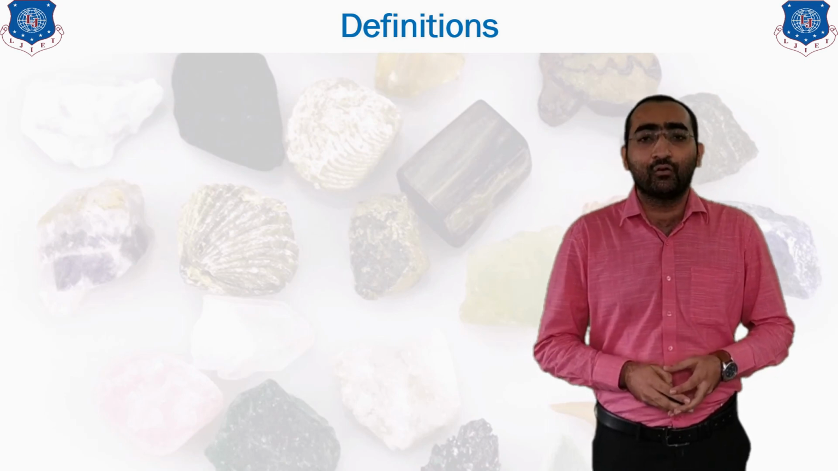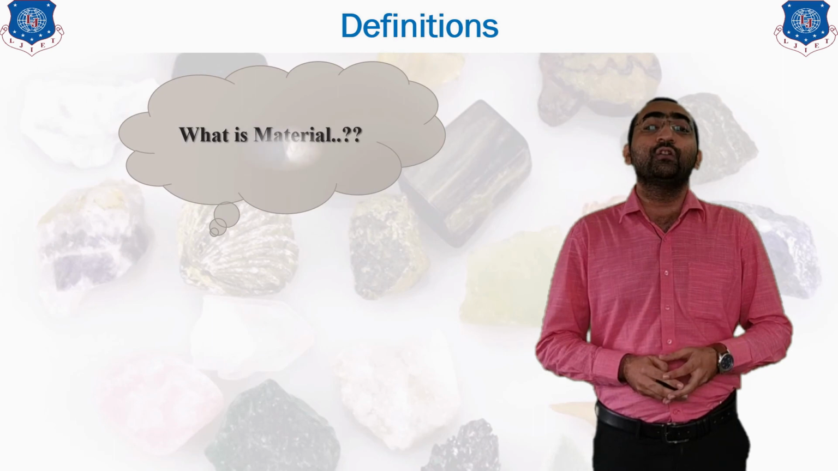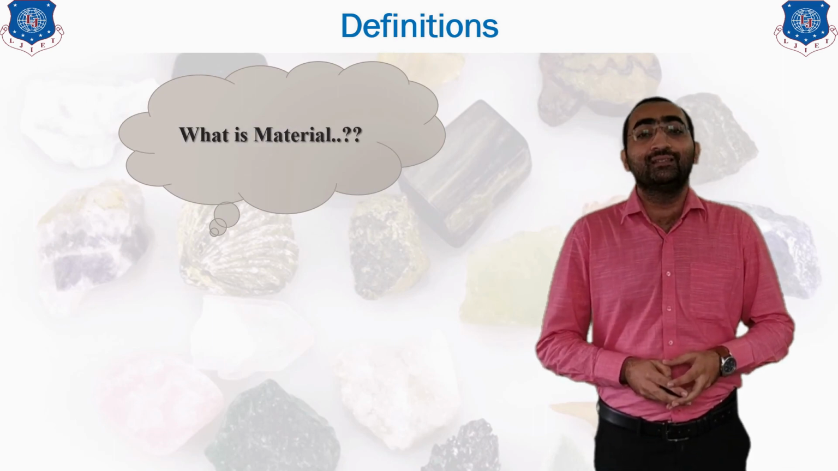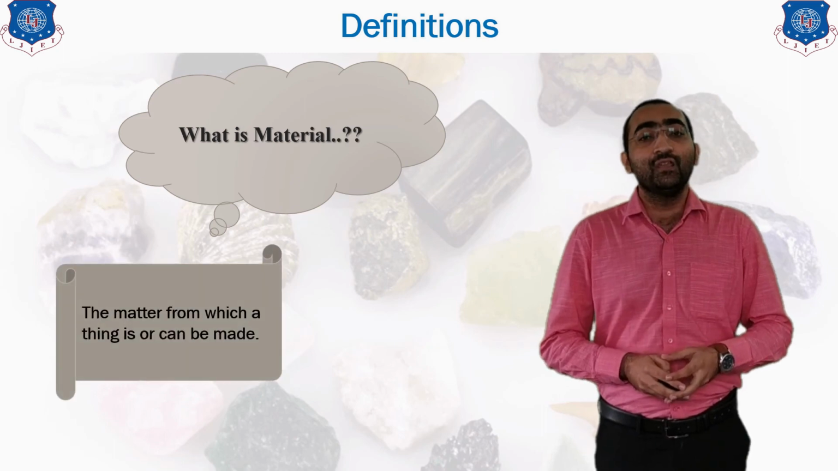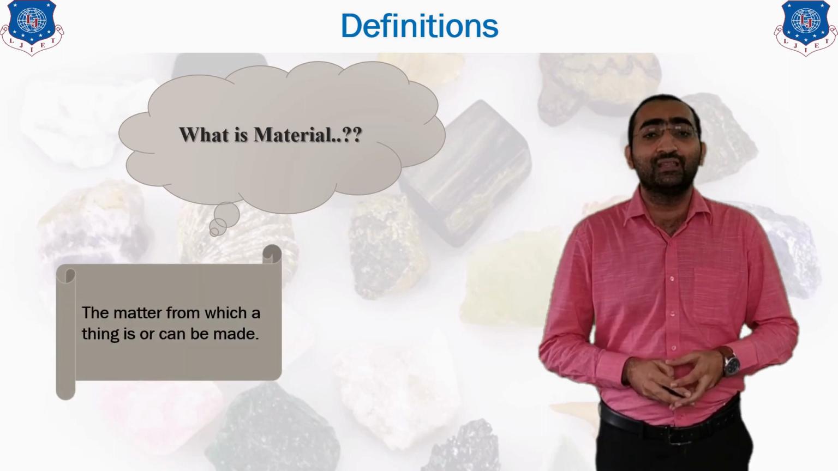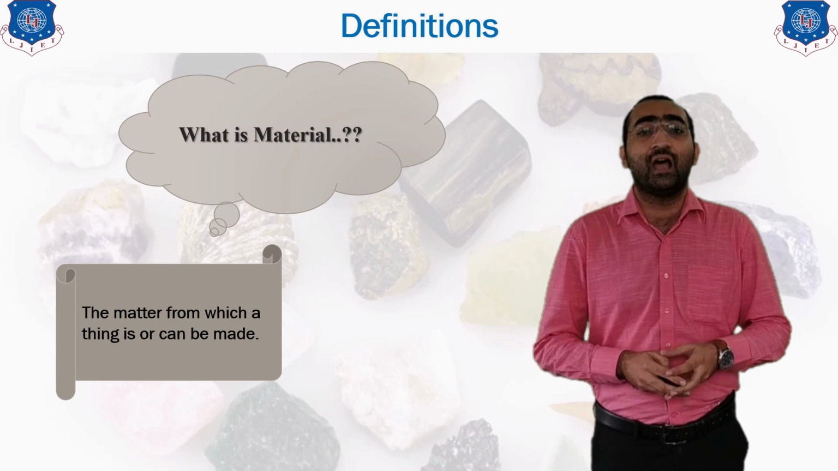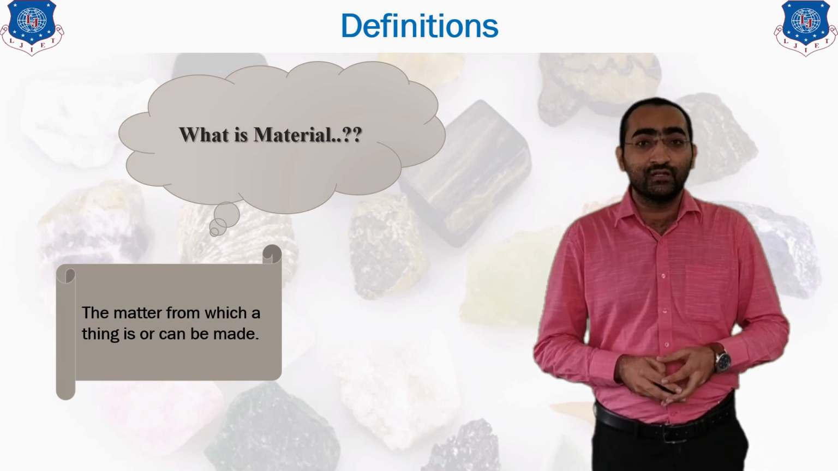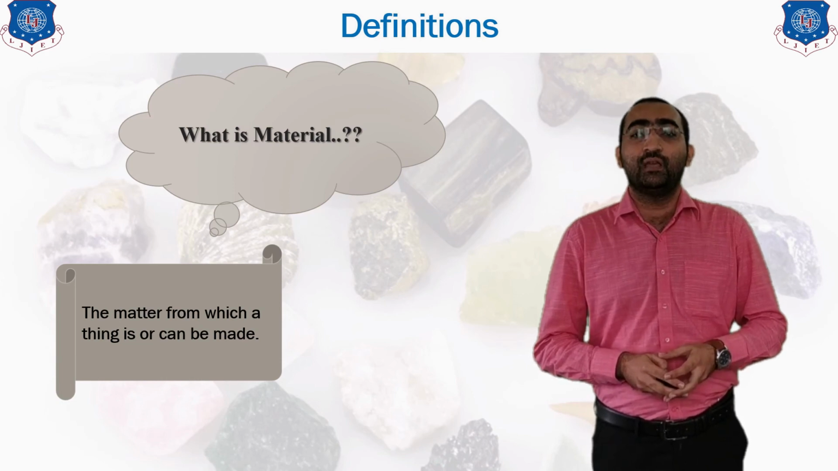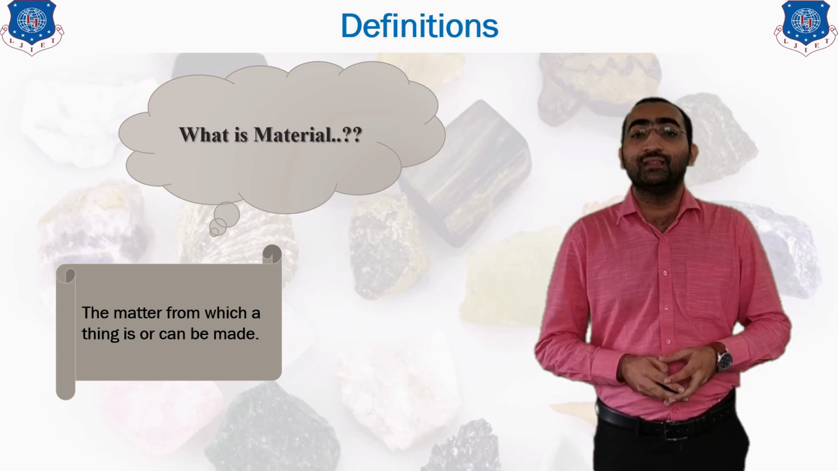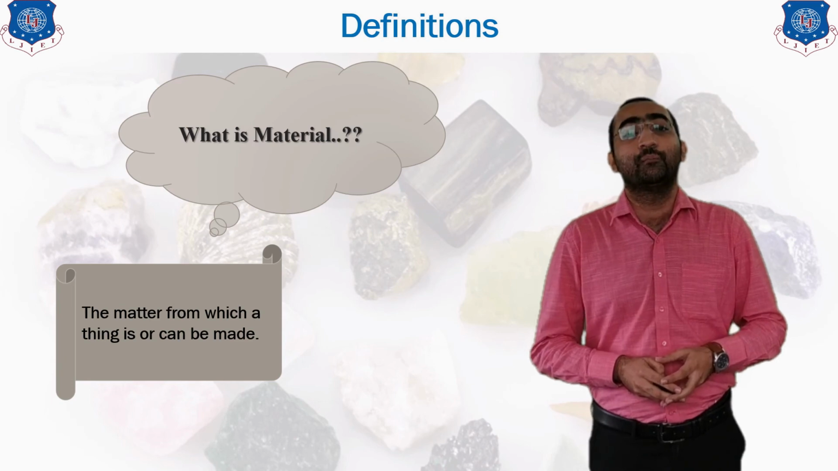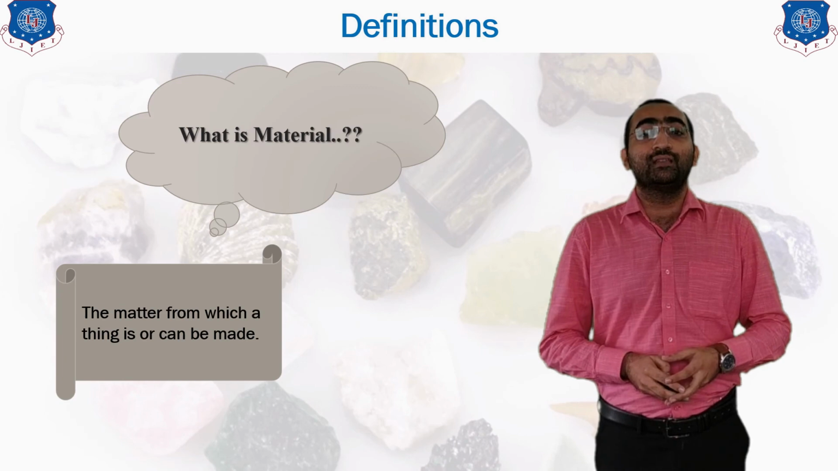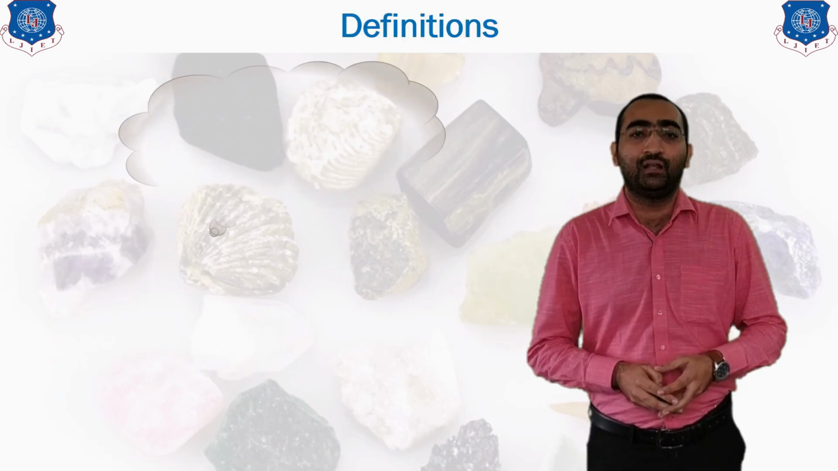You will be coming across the term, what do you mean by a material? So material is nothing but the raw thing from which any product is made. So you can say the matter from which things are manufactured is known as a material. So our very first word that comes in our subject's name is the material. It is nothing but the matter from which the things are made up of. Now the second one is the metallurgy.